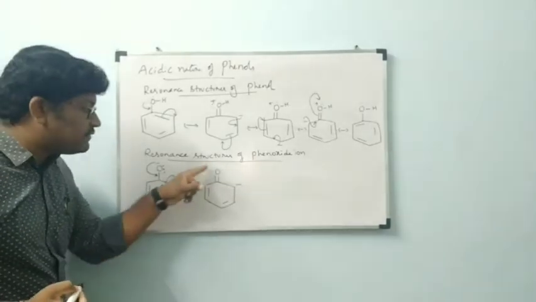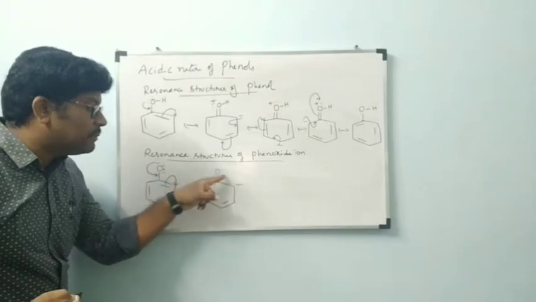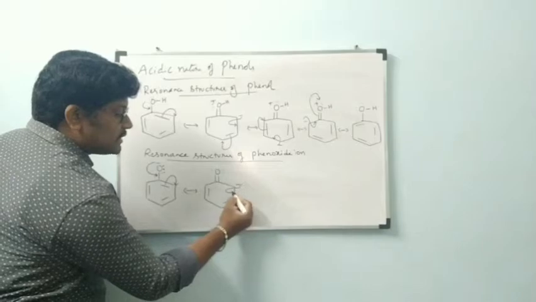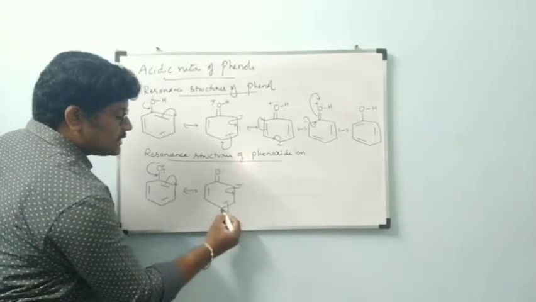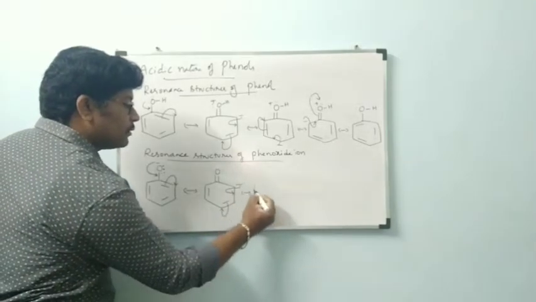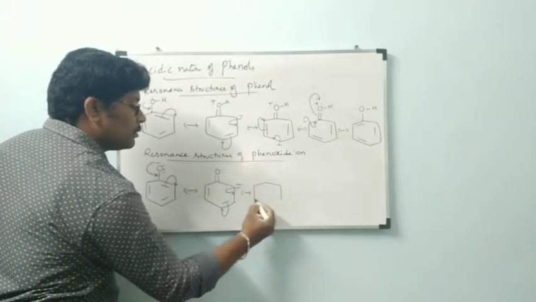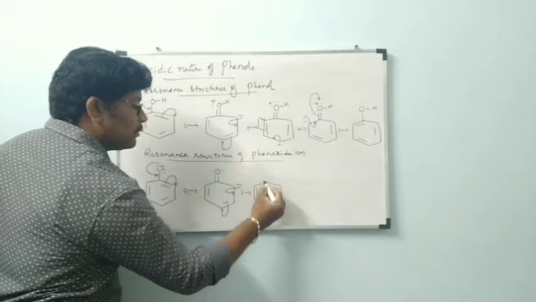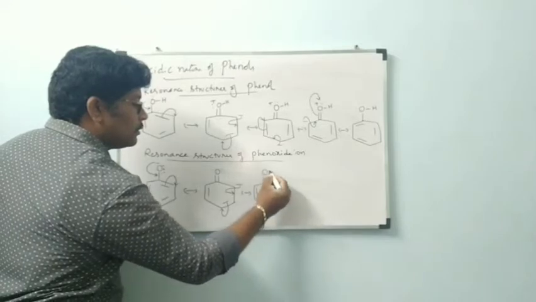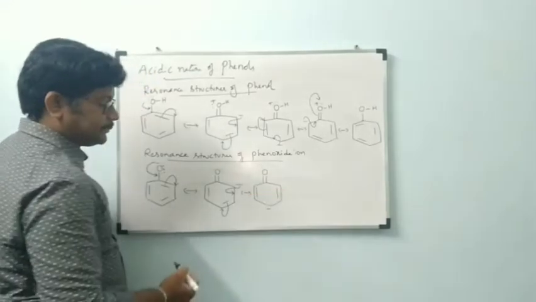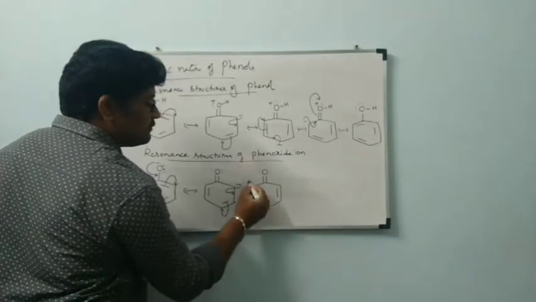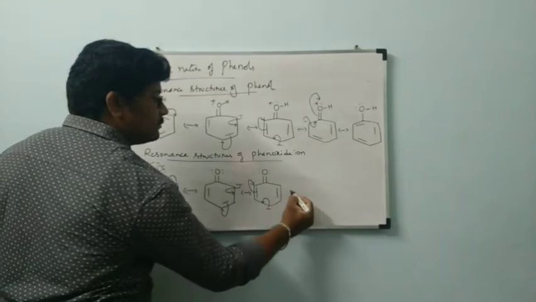When the negative charge is shifted as a double bond, oxygen gets a lone pair, two lone pairs. Next, this negative charge is shifted as a double bond, and immediately this double bond is shifted as a negative charge. Next, again this negative charge is shifted as a double bond, and this is shifted as a negative charge.